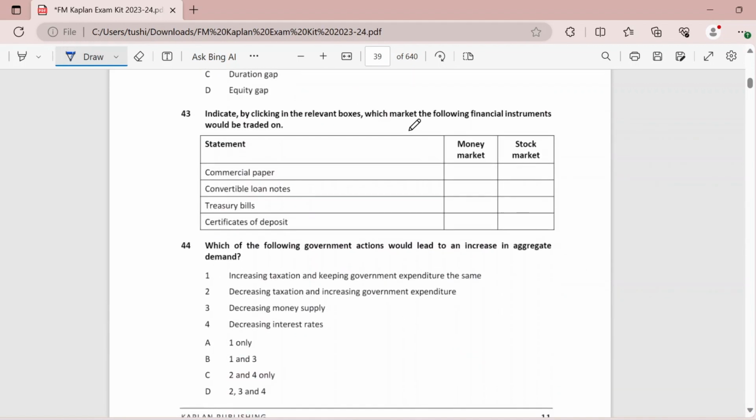Now we have to tick which financial instruments will be traded where. Commercial paper definitely will be trading on a money market. Convertible loan notes can be traded on a stock market. Then you have your treasury bills. Again, this is a money market instrument. And then certificates of deposit also on your money market.